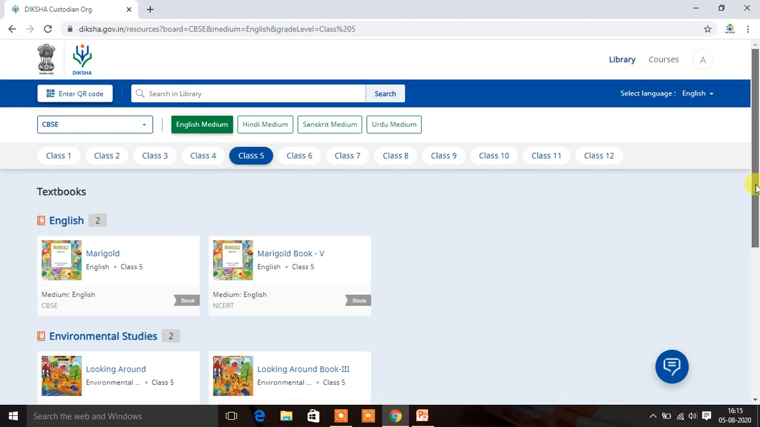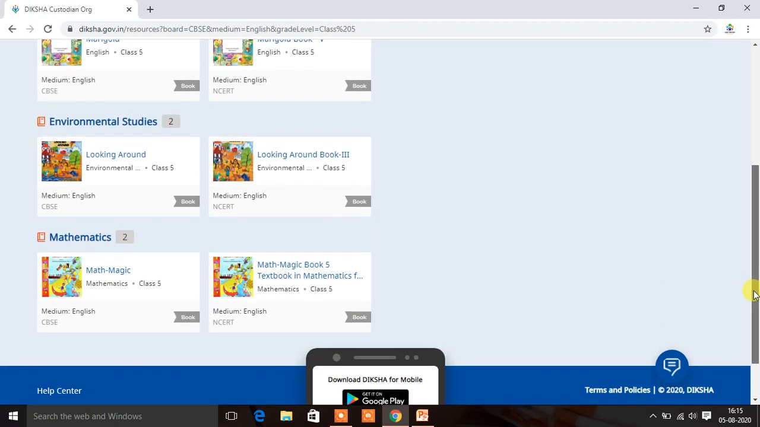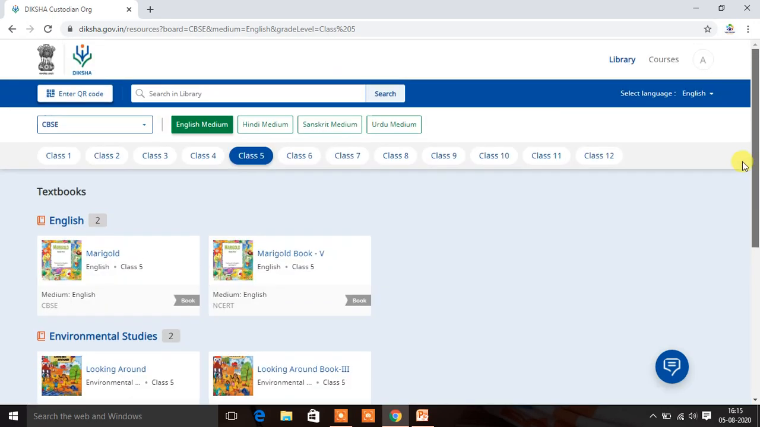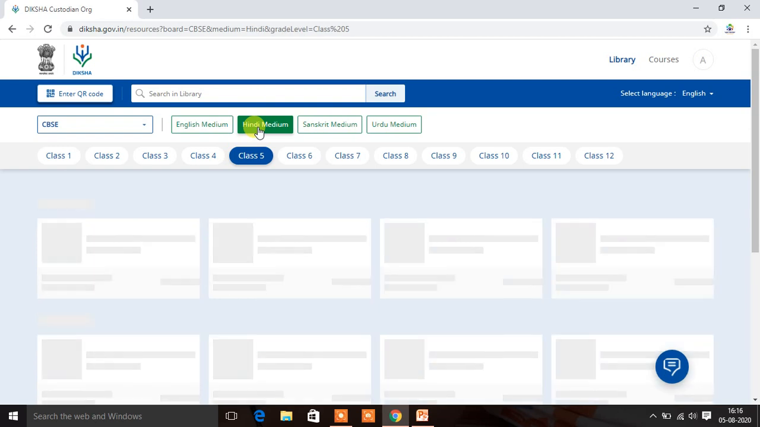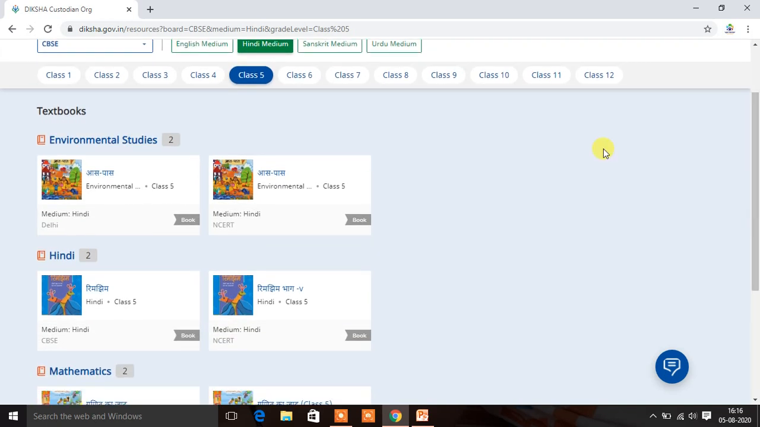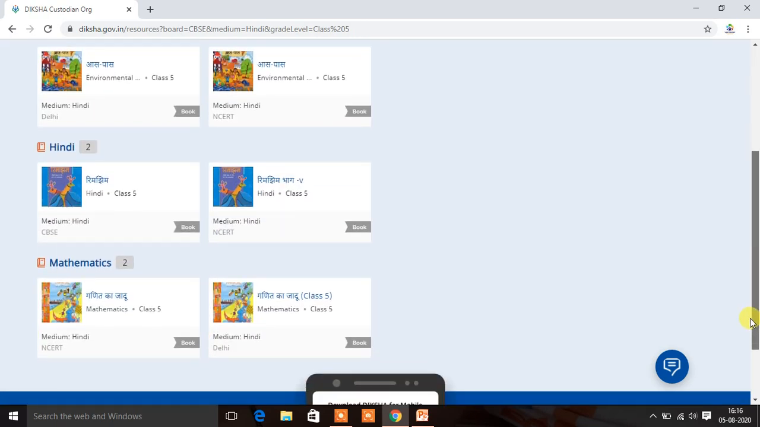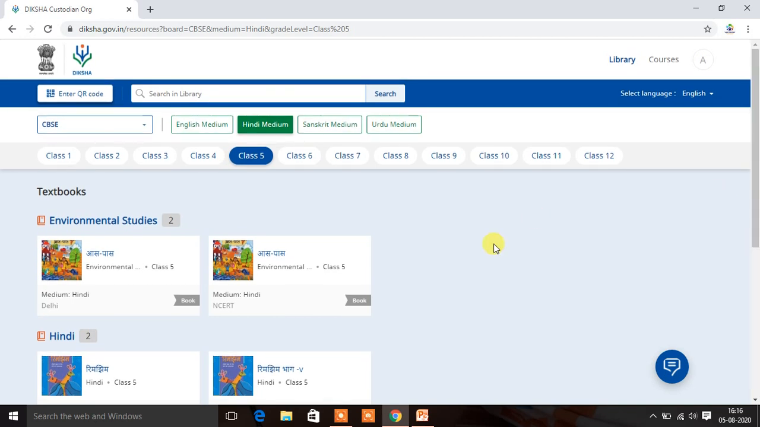You can see here Marigold, Looking Around, and Mathematics. One doubt may be in your mind, why is Hindi not there? Because we have selected only English medium. If you click on Hindi medium, now you can see all books, even the EVS book is also in the form of Hindi books. Here you can see Rimjhim Bhag 5, Ganit Ka Jadoo. So all these books are there in all the languages, English, Hindi, Sanskrit, and even in Urdu also.